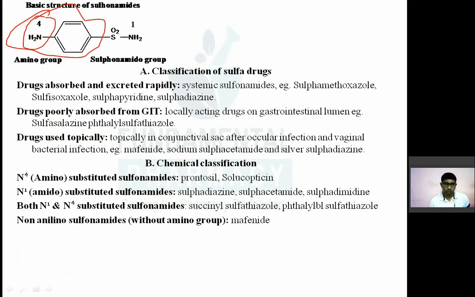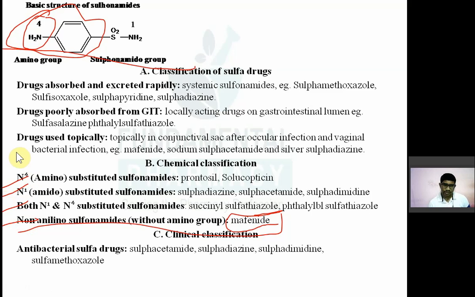So for example, non-anilino, that is mafenide. That's why this mafenide is sometimes known as a non-sulfonamide, because in the sulfonamide structure, both of these are present. It is a common structure for sulfonamide. Now in mafenide, this aniline will not be there. Benzene will be there, but the amino group will not be there. So depending on the chemistry: N1 substituted, N4 substituted, both N1 plus N4, and non-anilino.